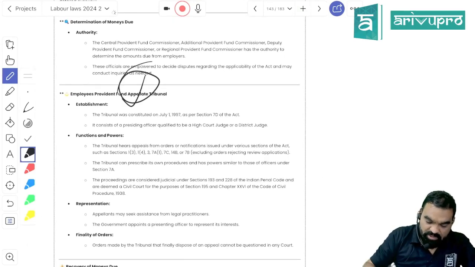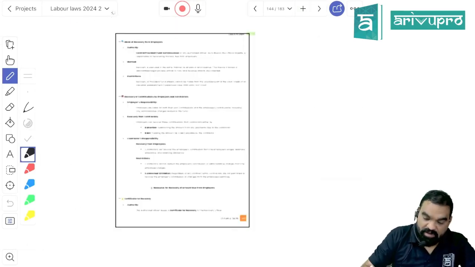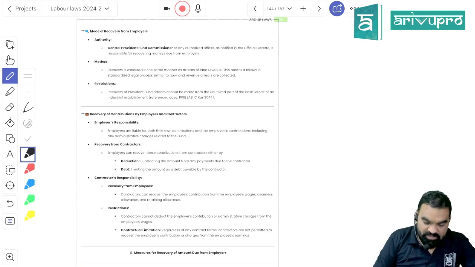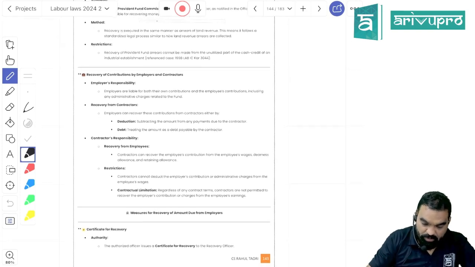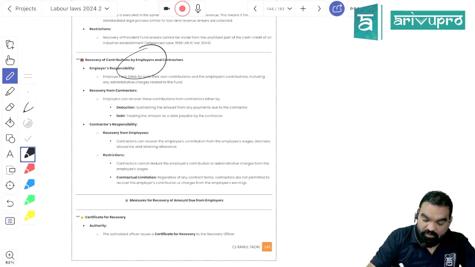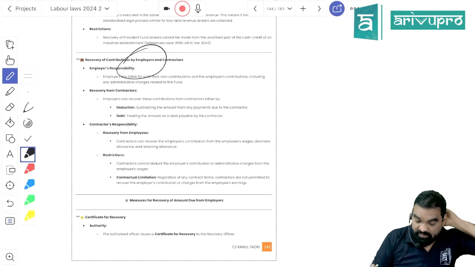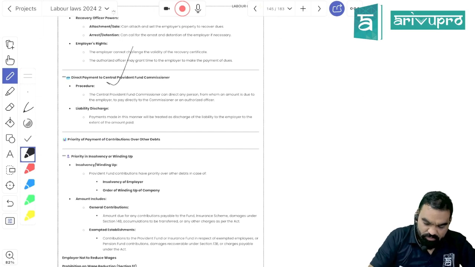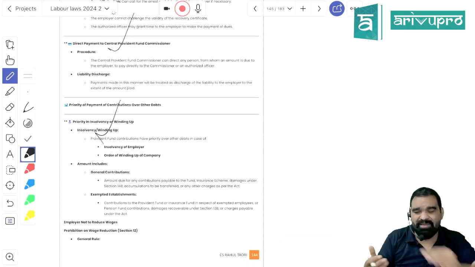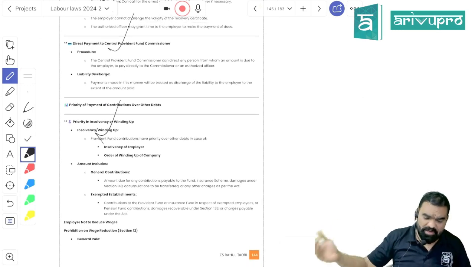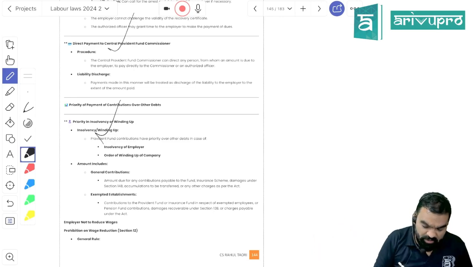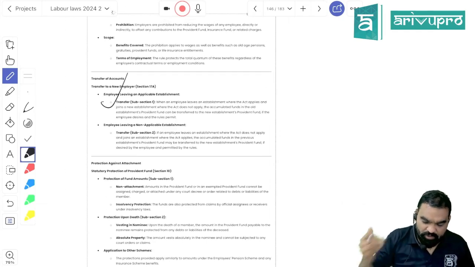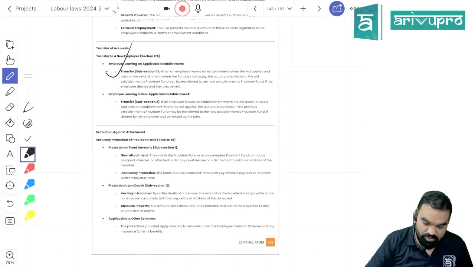There is a proper appellate tribunal created which is equivalent to a civil court. If you are having any dispute related to provident fund, you can approach the labor court, and if not satisfied, you can approach the Provident Fund Appellate Tribunal. And if your employer is not paying the contribution, it will be classified as land revenue and recovered. Land revenue means statutory dues, and you will get priority over all other dues. If you are transferring your job, you can get your EPF transferred to the new job.